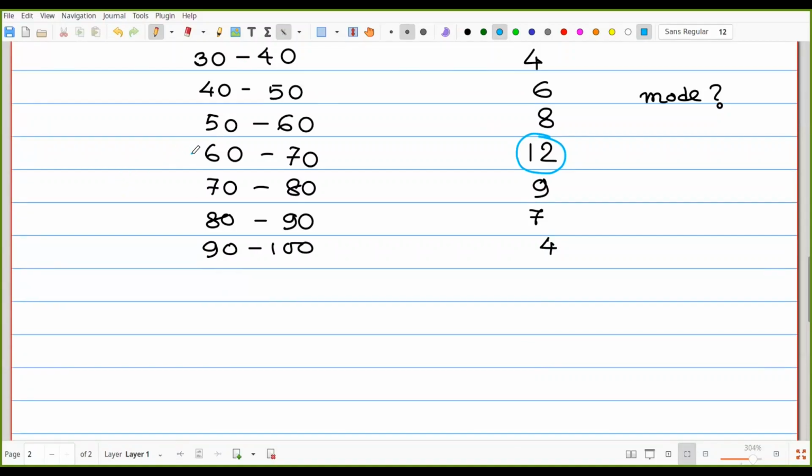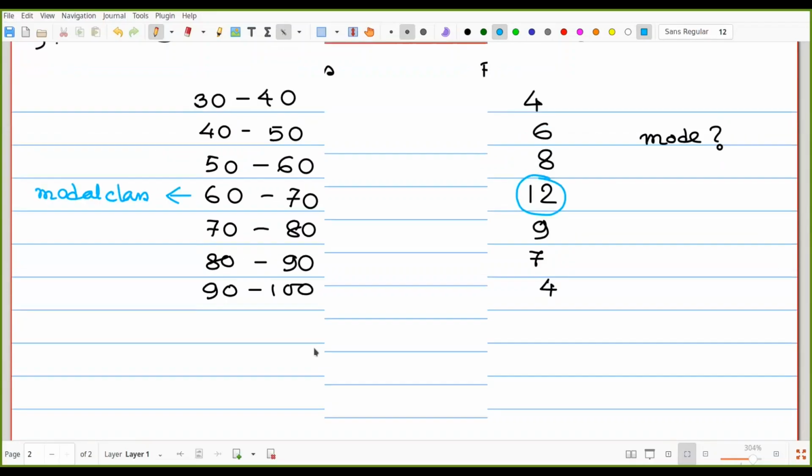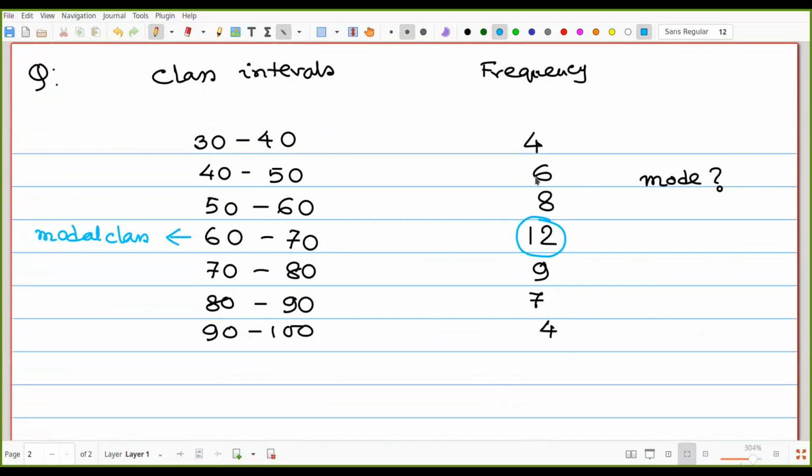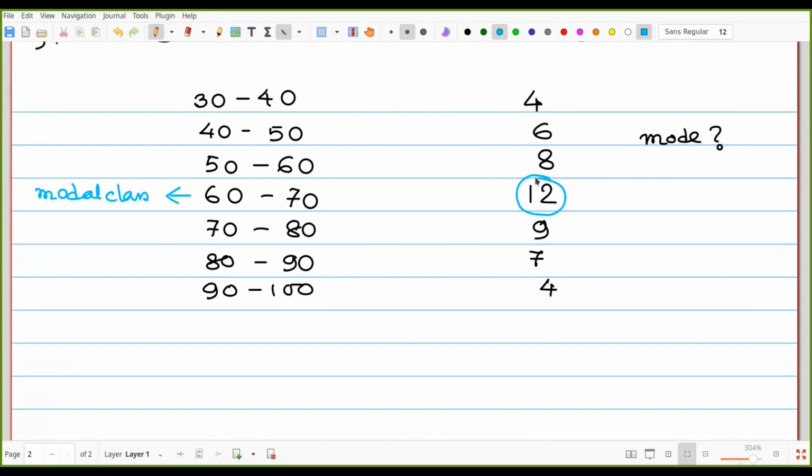So we must call that class the modal class, because it contains the most frequency. So 60 to 70 is the modal class.